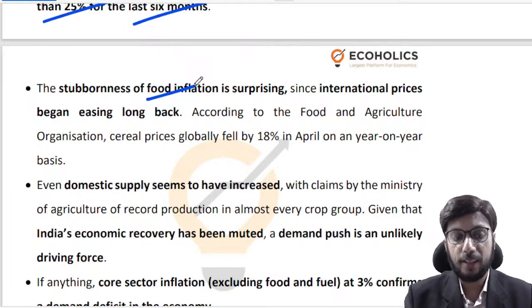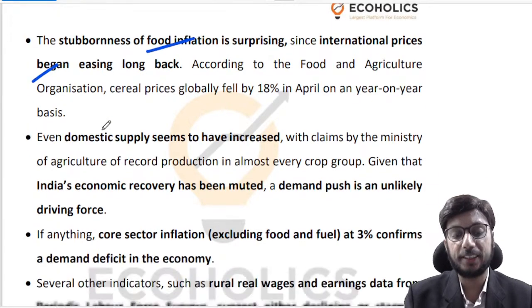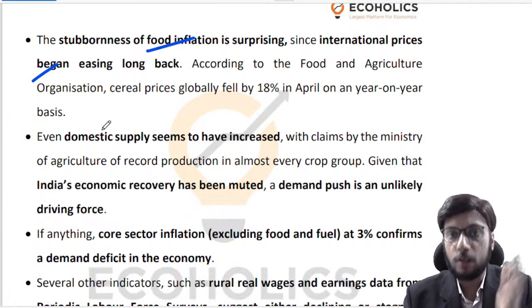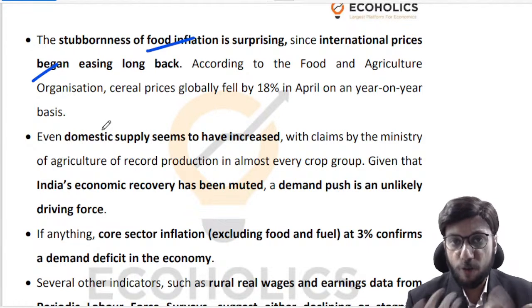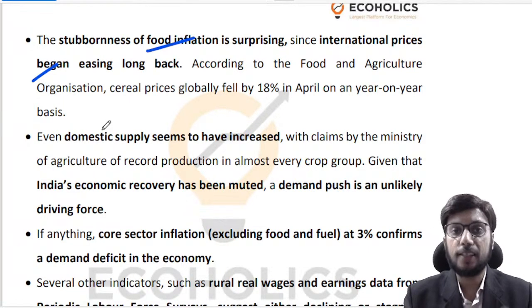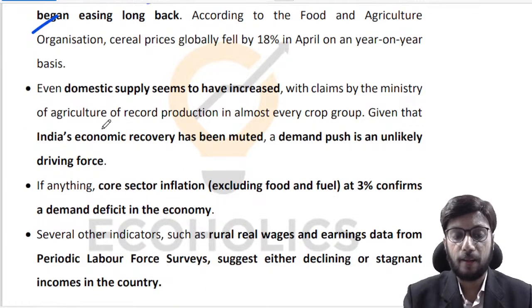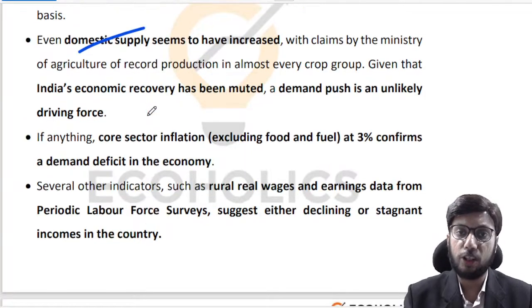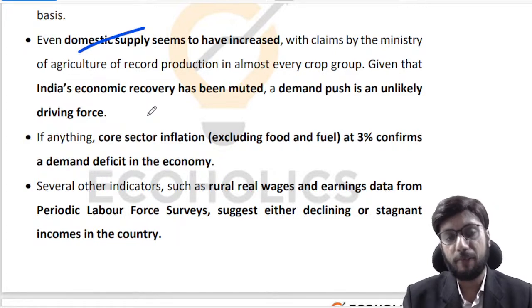Why is this happening despite the fact that international prices are easing? What is the reason? Now let us exclude the often blamed reasons. So we can blame supply, right? But domestic supplies have increased. If you look at the data coming out of the Ministry of Agriculture, they are claiming bumper harvest, bumper crop, right? So supply is not a very big problem.